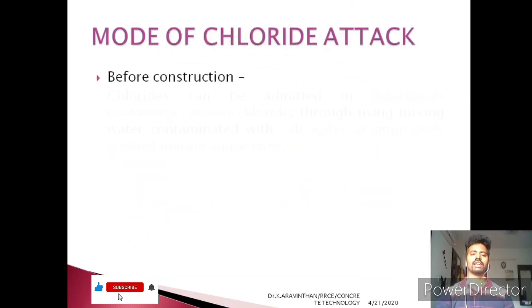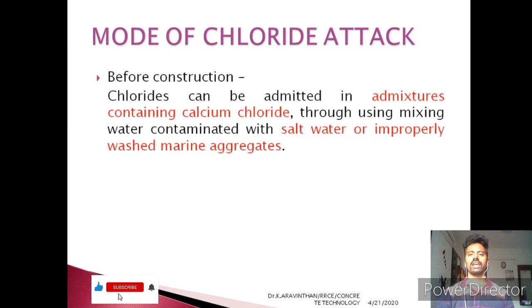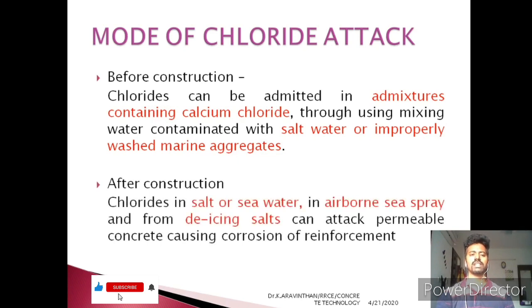Mode of chloride attack. There are two types of chloride attack: before construction and after construction. Before construction is generally the fresh state of concrete. The concrete should not have an admixture which contains calcium chloride, in terms of kg per meter cube, as suggested by the code, or salt water.